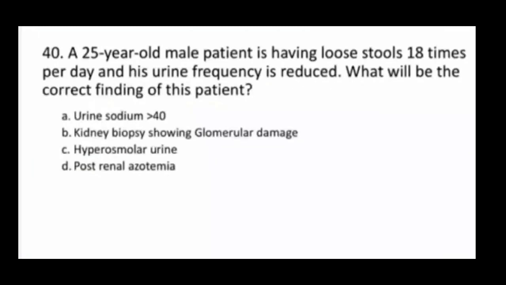25-year-old male patient is having loose stool 18 times per day and his urine frequency is reduced. What will be the correct finding of this patient? So correct answer here C, hyperosmolar urine.